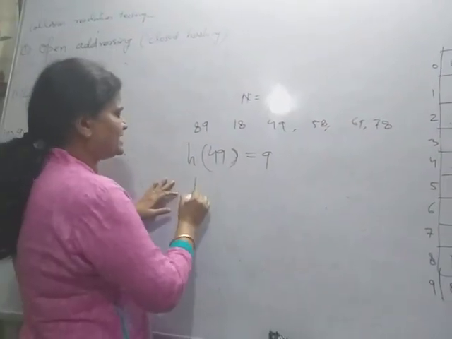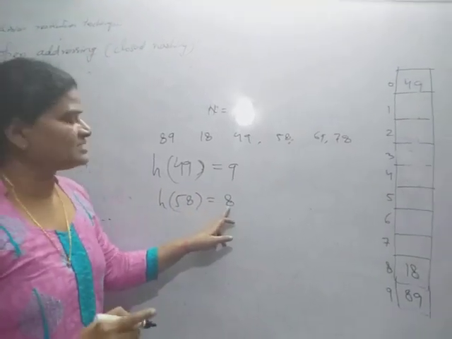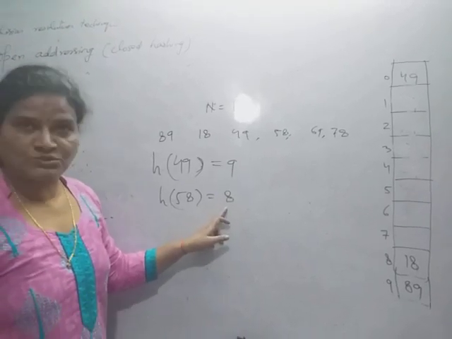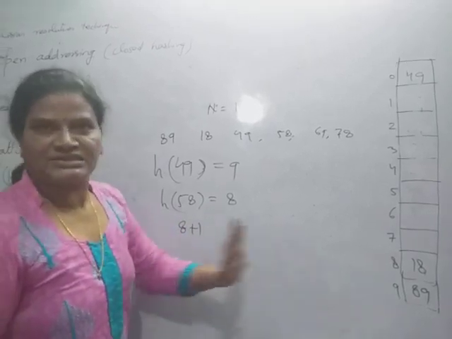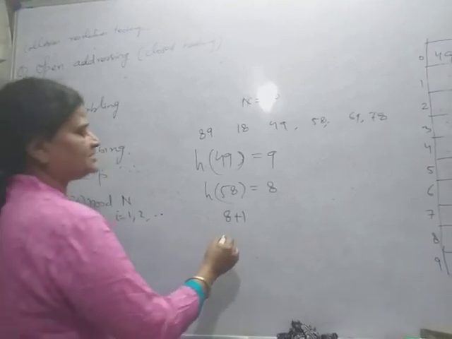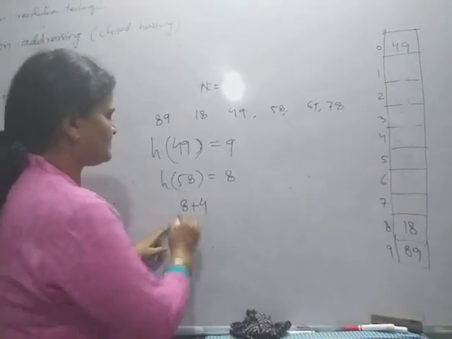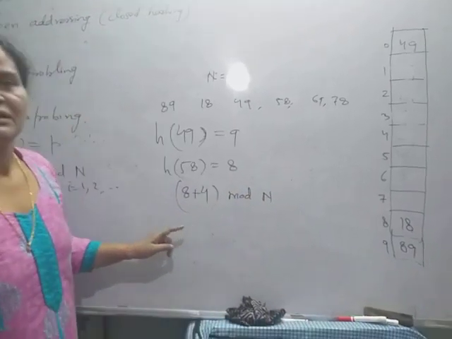Now 58, H(58) is 8. So first it will select 8 plus 1, that is 9. This is already full. Then the next probe is 8 plus 2 square, that is 8 plus 4, which is 12. 12 mod n, because it is exceeding the table size.